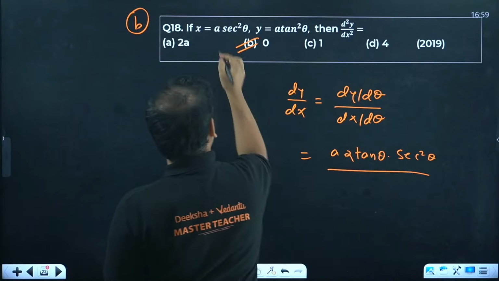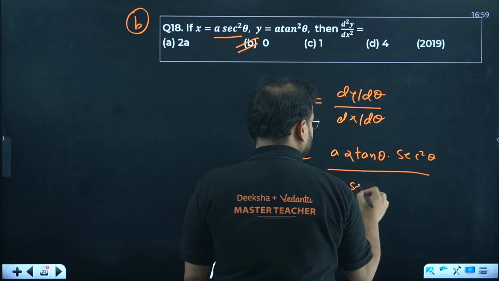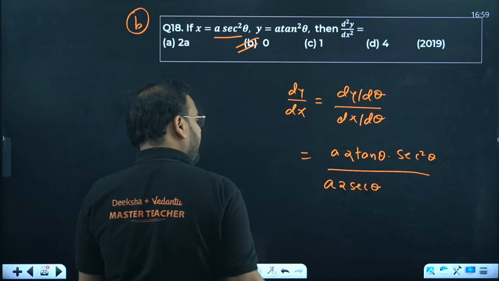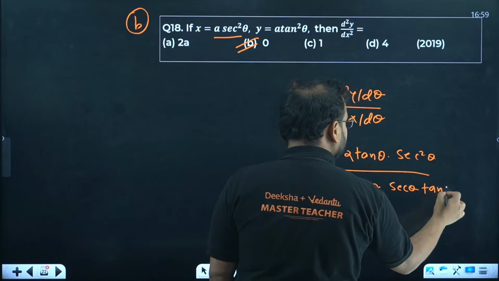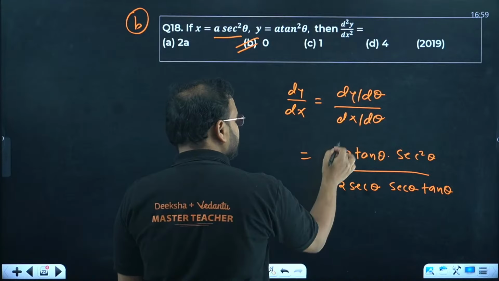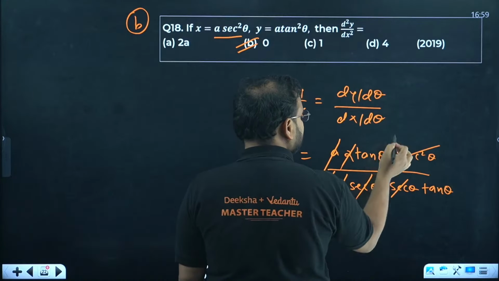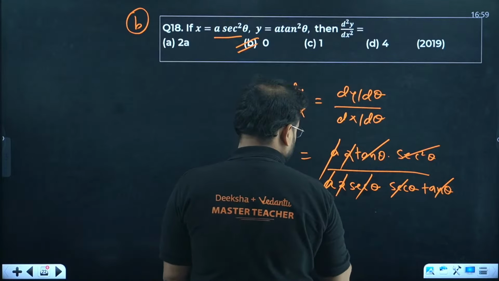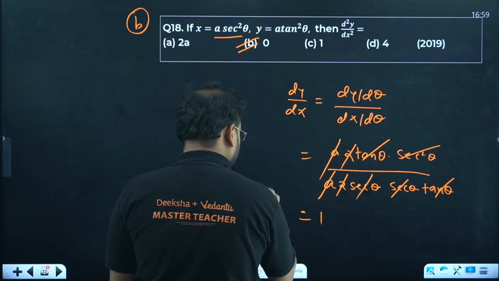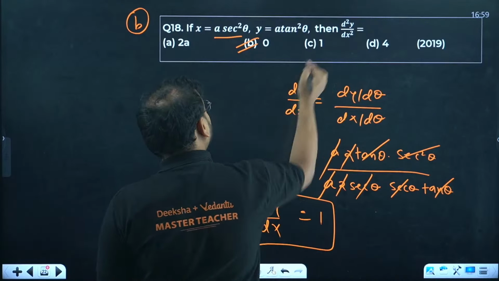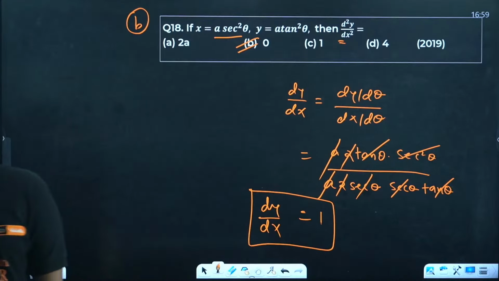Over here, please check a 2 sec theta and derivative of sec will be sec theta tan theta. So a cancels, 2 cancels, sec into sec square cancel, tan and tan also cancel. My first derivative is coming as a constant which is 1. Second derivative will be how much? Of course 0. So option B was the right answer.